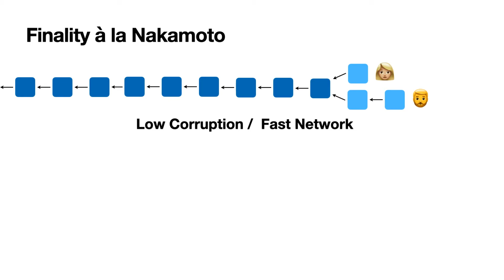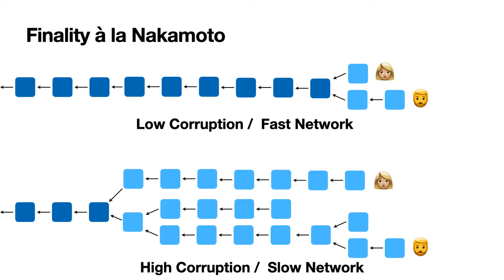However, of course, there's a problem, right? So if you have high corruption, or a slow network, so your lottery is kind of too fast. You produce a lot of blocks, but they're not really in a common chain. Instead, what you have is this sprouting. So your whole block tree explodes. There are many different forks, and thus the common prefix is really small. And that also means that, for instance, it could well be that the chain Alice has there right now will be rolled back afterwards. So that's quite bad.